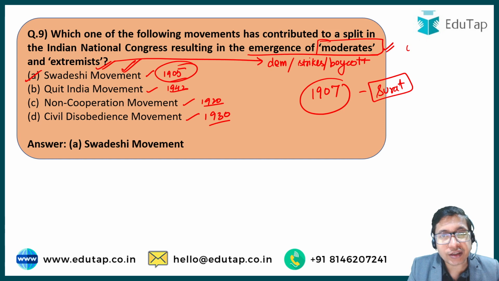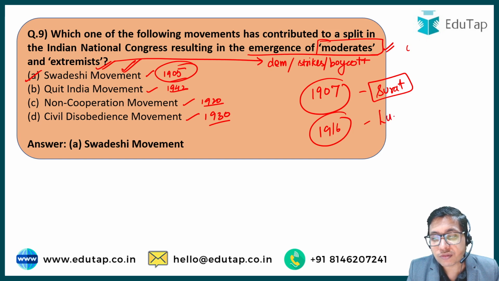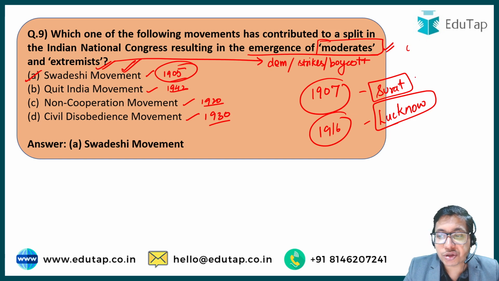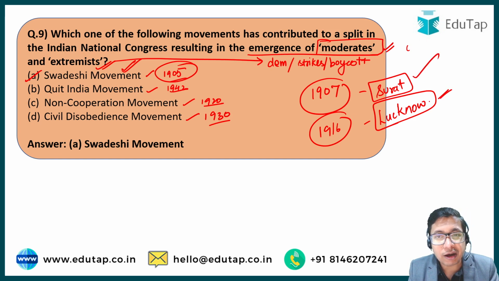One was the moderate faction, one was the extremist faction. Although both the factions reunited in the 1916 Lucknow session, right? So this is known as the Surat split, and this is known as Lucknow, where both factions of the Congress again came under one umbrella.